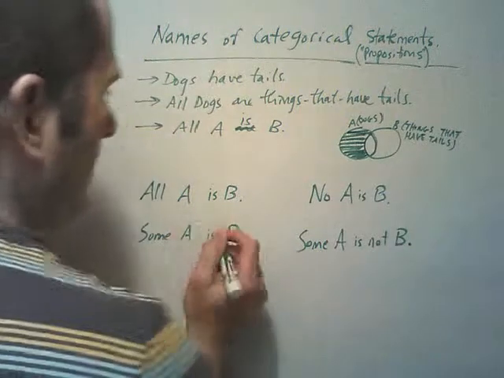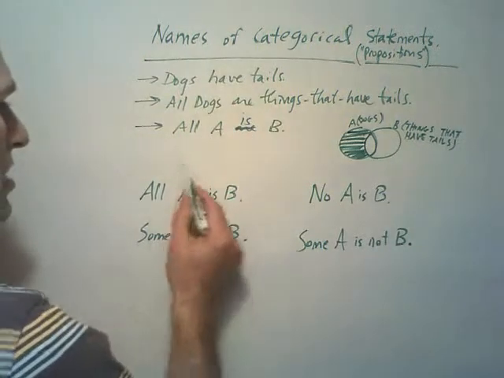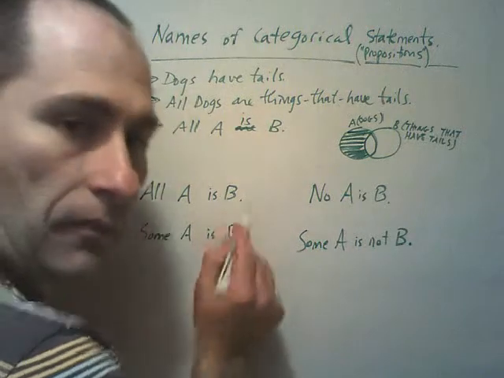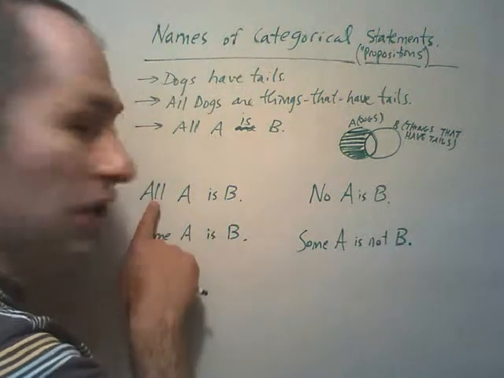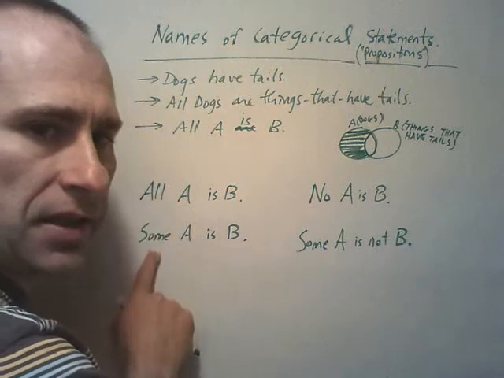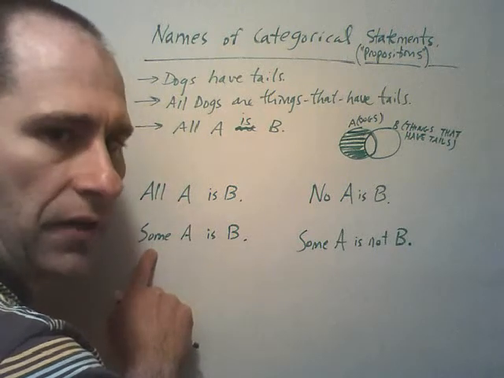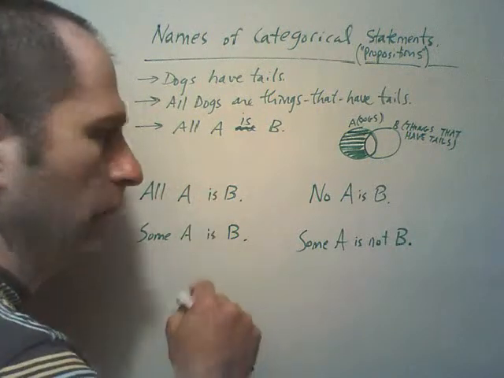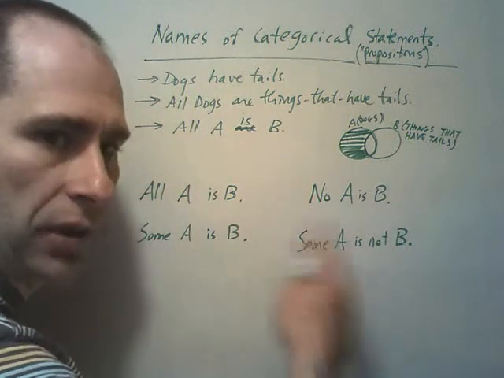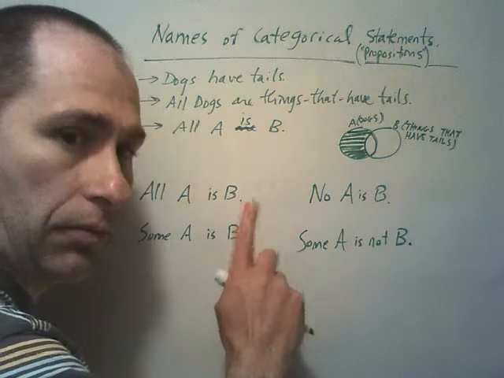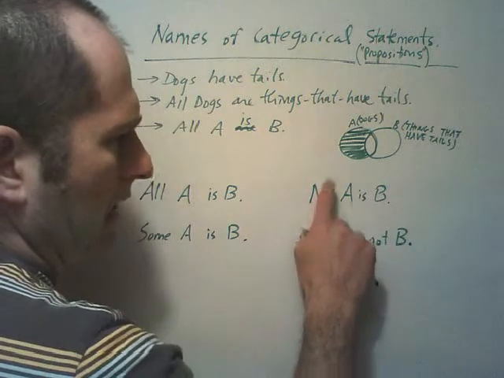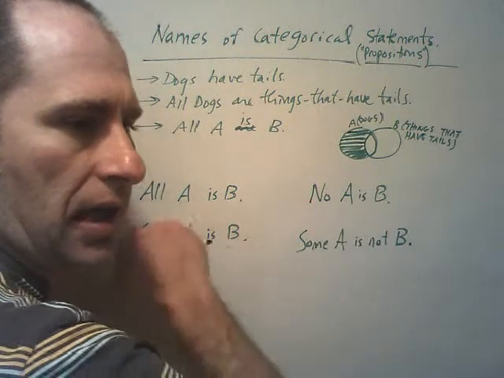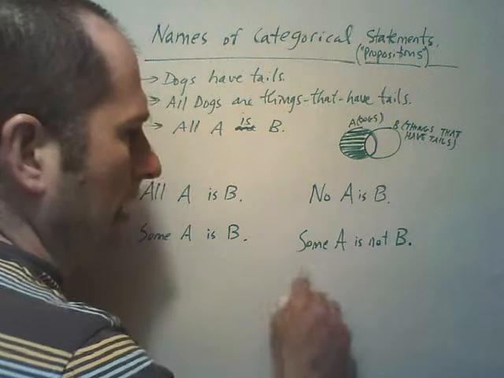Okay. Now, there are some ways we can qualify this, right? A is B is a categorical proposition. But we can put qualifiers on it. Now, this is a universal qualifier. This is a particular qualifier. Now, in logic, some means at least one. Okay. We often think of it in terms of more than one, but it means at least one, perhaps more. This is a universal qualifier because it's taking away everybody from the class. And then this is particular.